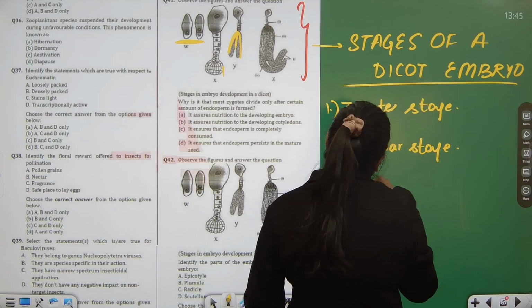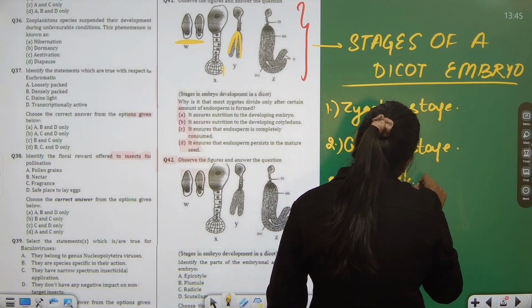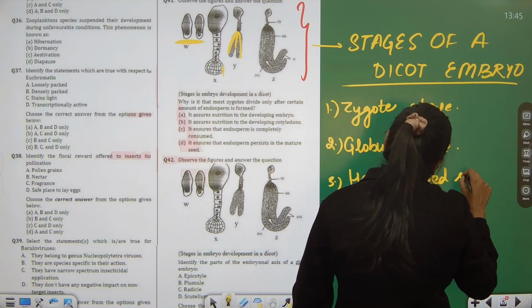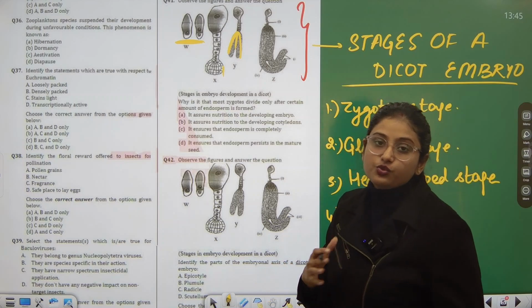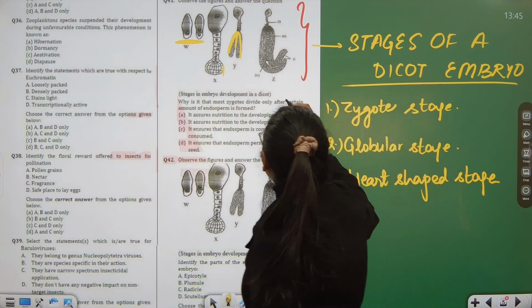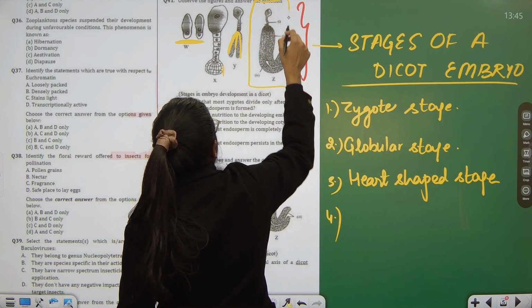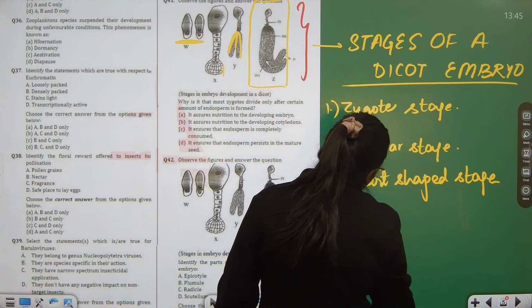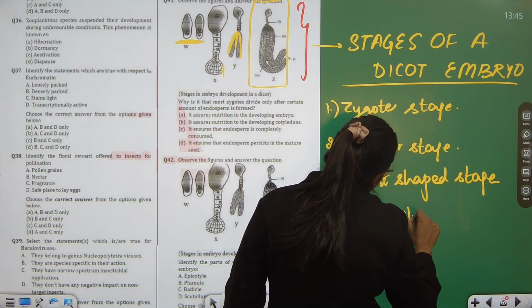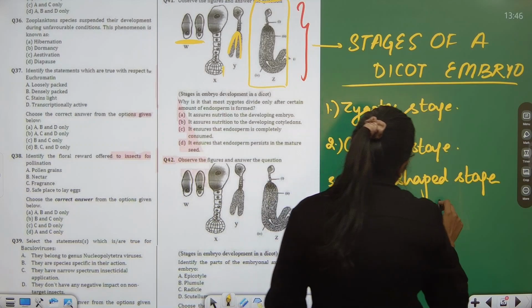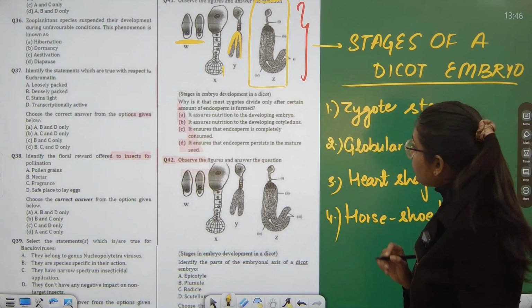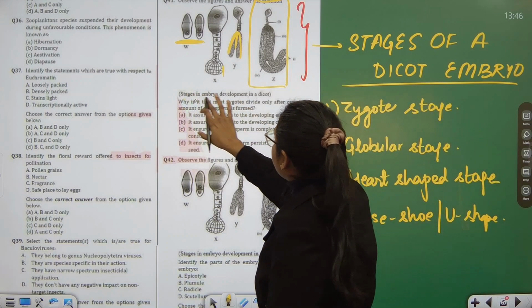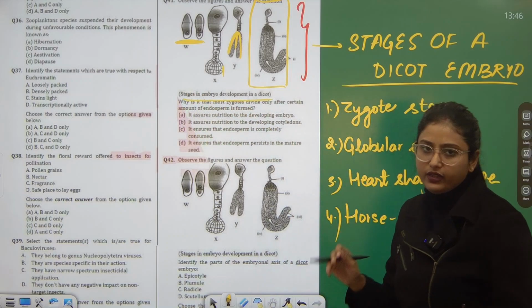This is called the heart-shaped stage of the embryo. And finally, when the embryo has to develop into the plant now, it will take this phase. This shape is like final. We also call it horseshoe or U-shape type. Okay. Now, these are the stages in embryo development in dicot. They have given you also